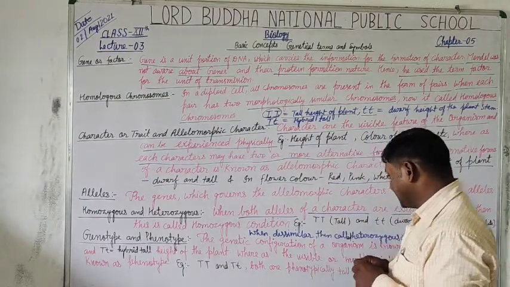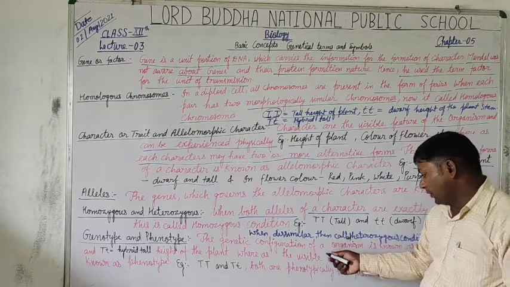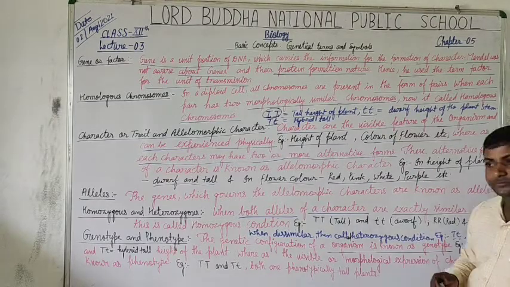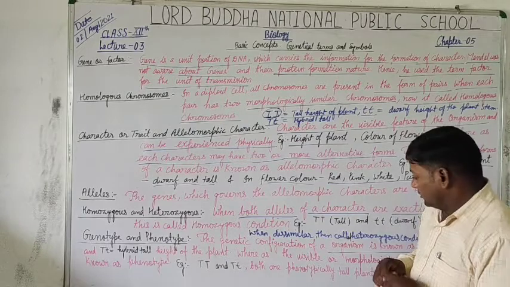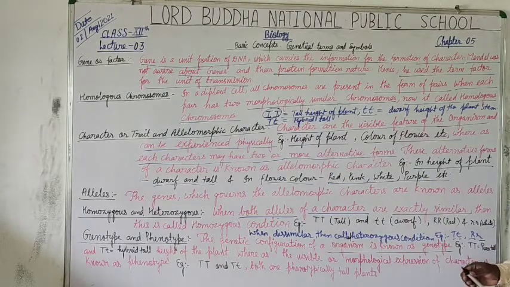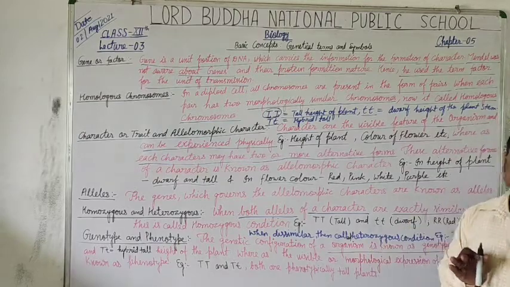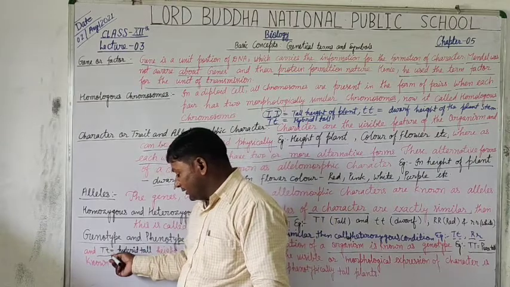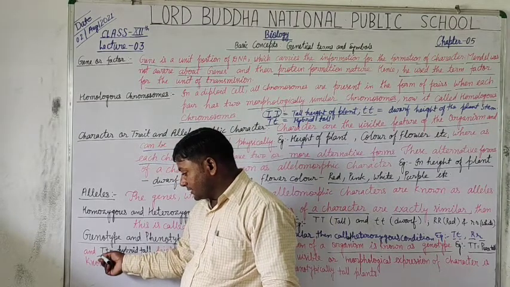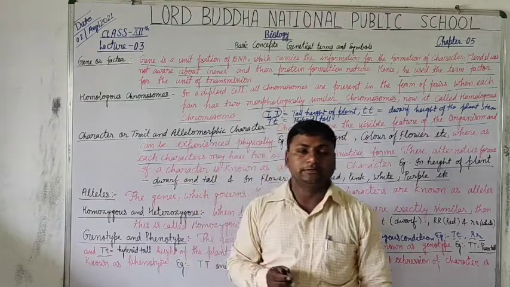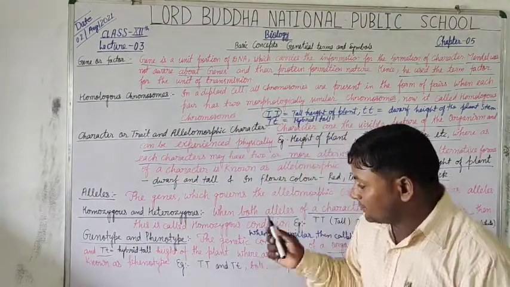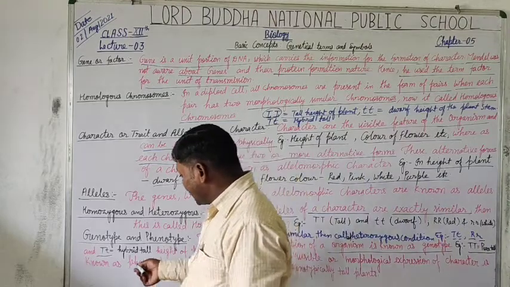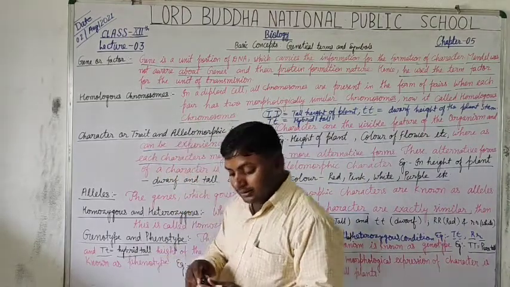So students, the genetic configuration of an organism is known as genotype. As for example, having the alleles capital T capital T is pure tall, but having the alleles one capital T and the other small t, then this pair of chromosomes represents hybrid tall.